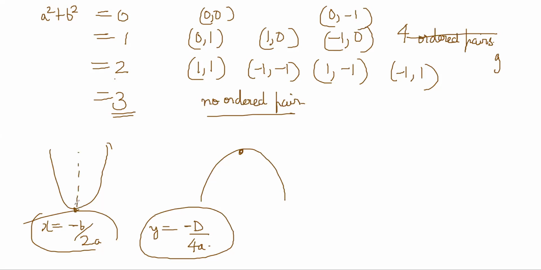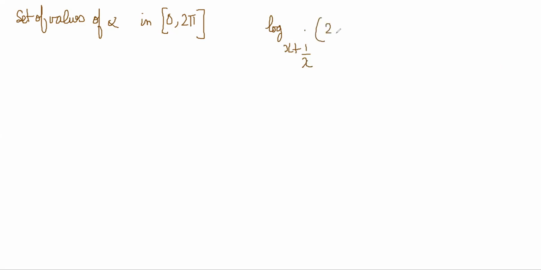Okay. Then there is this question of the set of values of alpha in 0 to 2 pi such that log of (x plus 1 by x), 2 sine alpha minus 1, is less than or equal to 0, right?